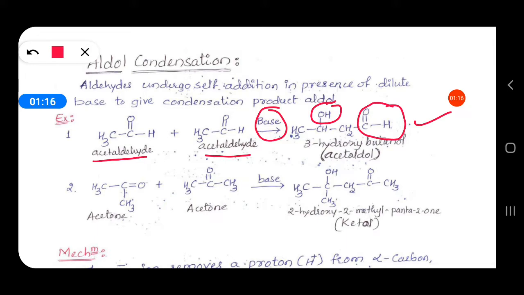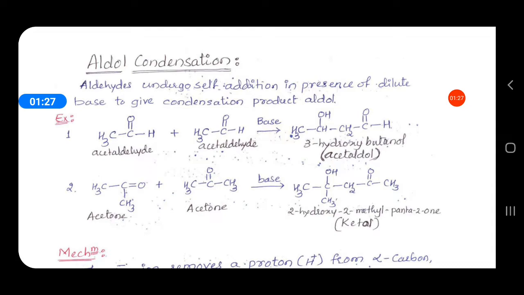Suppose ketones are taken, then the product is called ketol, because it contains one keto group and another one is an alcohol group. So which type of compounds will undergo this aldol reaction? Whether all the aldehydes will undergo this reaction? No. The aldehydes or ketones which contain alpha hydrogen will react to give this aldol, in presence of dilute base.